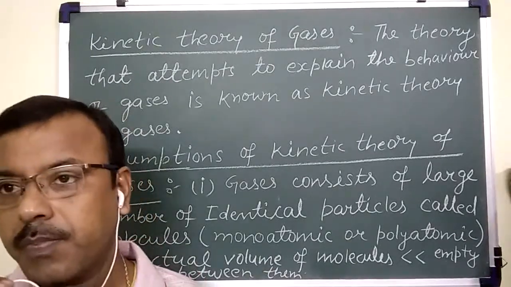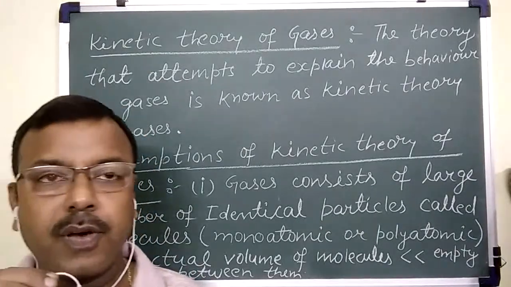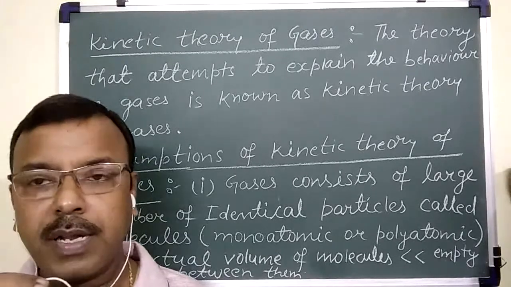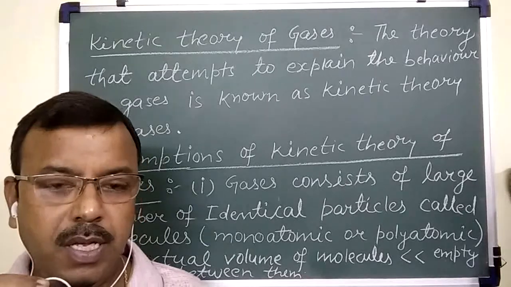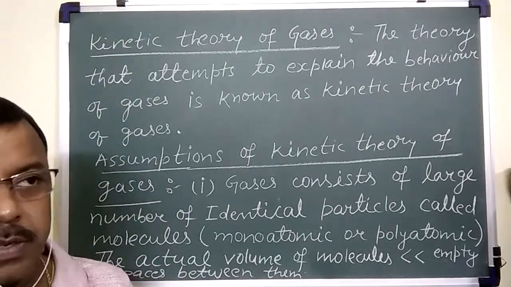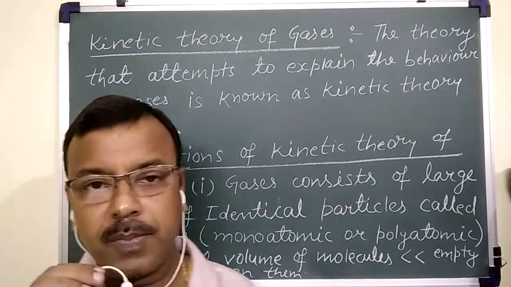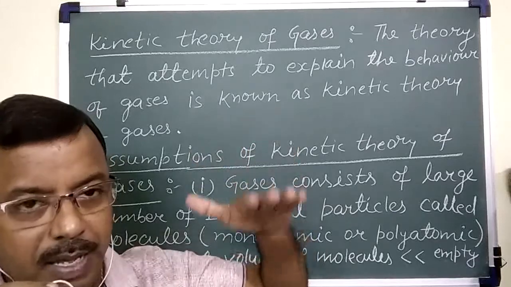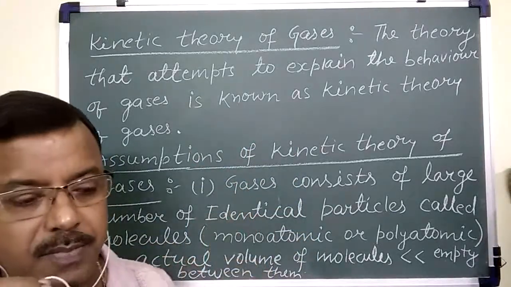Today we are going to start kinetic theory of gases. First, you know that ideal gases follow Charles' law and Boyle's law, and experimental evidences support these laws. Now, there is a question. In Boyle's law we have observed that when we apply pressure, the volume of the gas decreases.